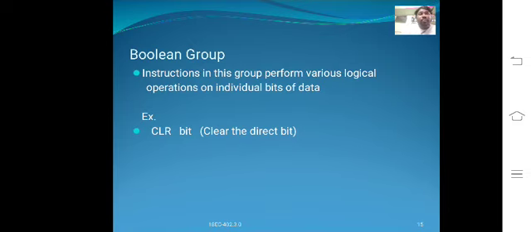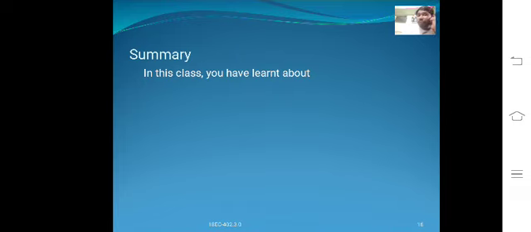The Boolean group. Instructions in this group perform various logical operations on individual bits of the data. Example, CLR bit clears the direct bit, and ANL C comma bit performs an AND operation between the direct bit and the carry. These are the Boolean group.